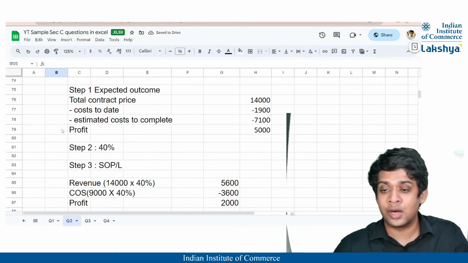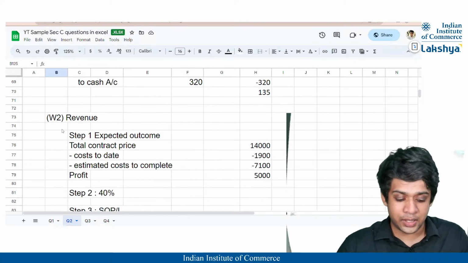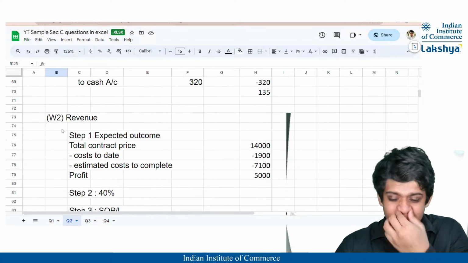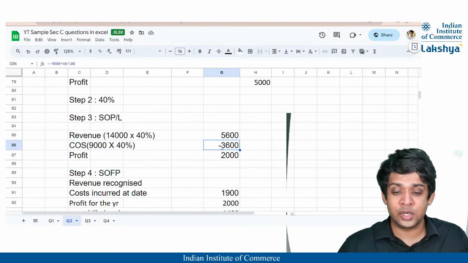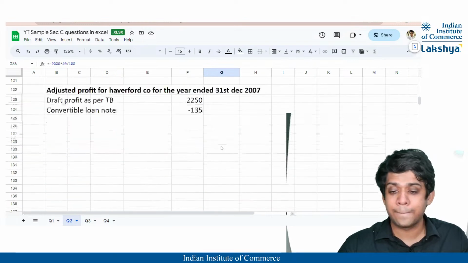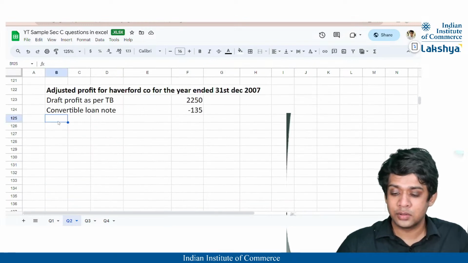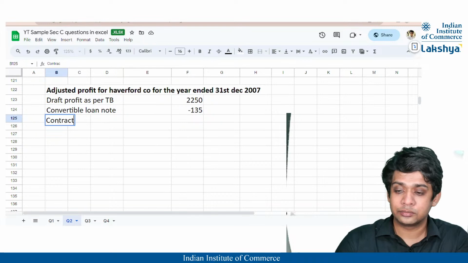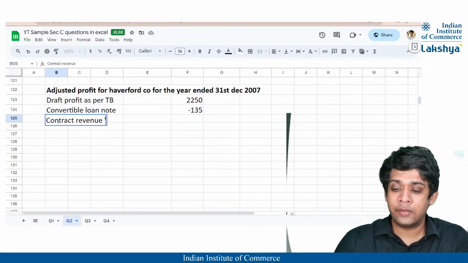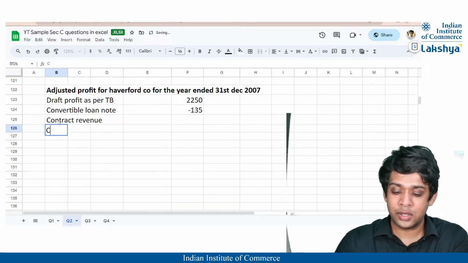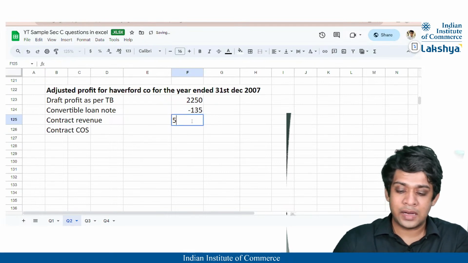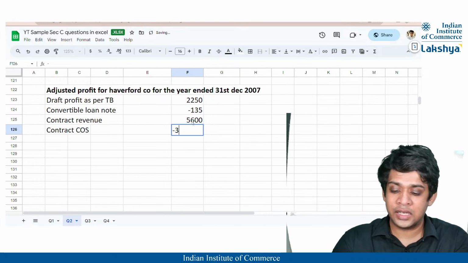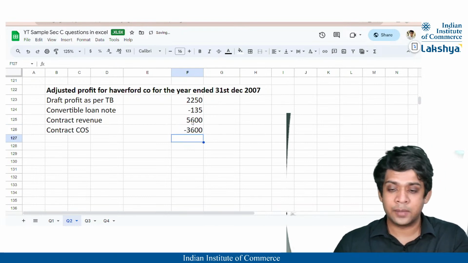Then I think we have our contract asset and contract liability, correct? Sorry, not the contract asset, the contract revenue and contract cost of sales, right? So revenue will increase my profit, cost of sales will reduce my profit. I'll state both of them. Contract revenue and contract cost of sales, right? 5,600 will be added, 3,600 will be subtracted.